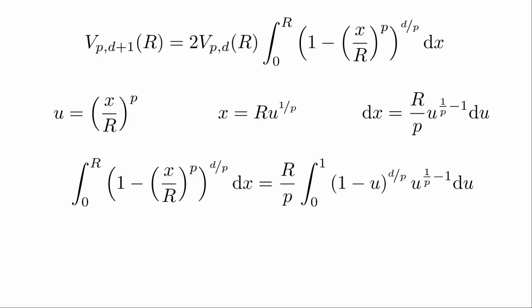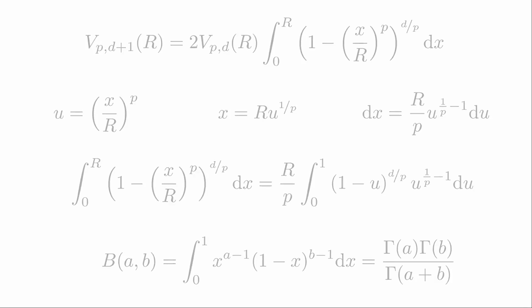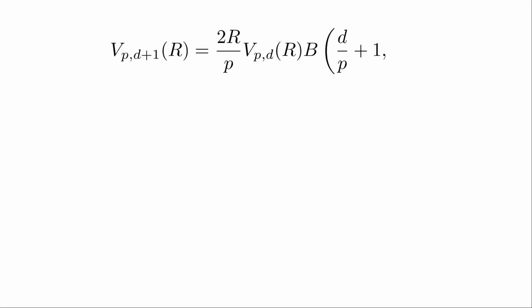This function is defined in terms of this integral, but the important point for us is that the beta function is related to the gamma function by this relation. Beta of A, B equals gamma of A times gamma of B divided by gamma of A plus B. A place where this relation is shown is linked in the description. What this means is that Vp of d plus 1 of r can be written as a factor depending on the beta function times Vpd of r.